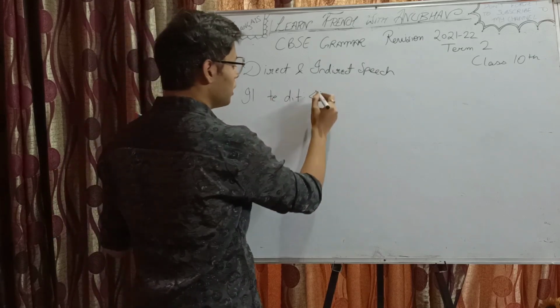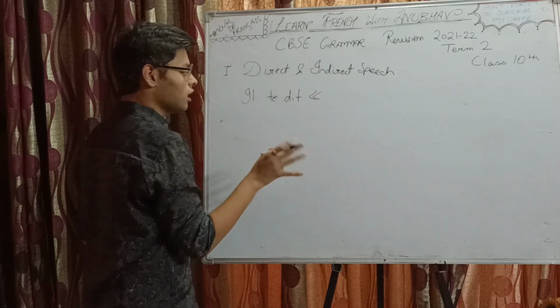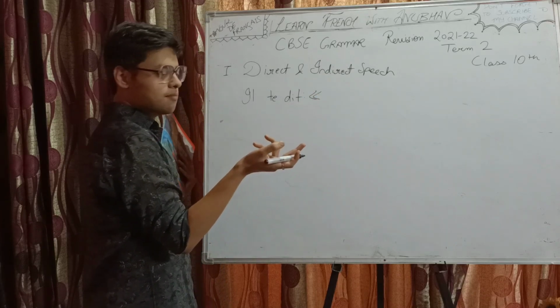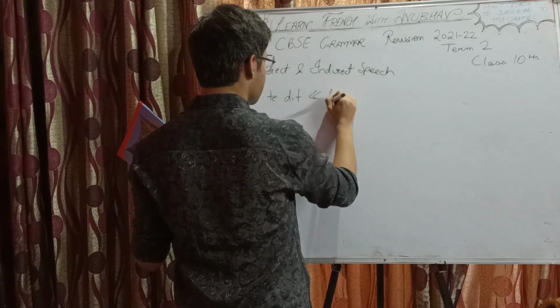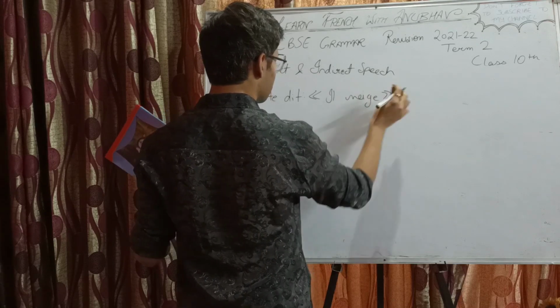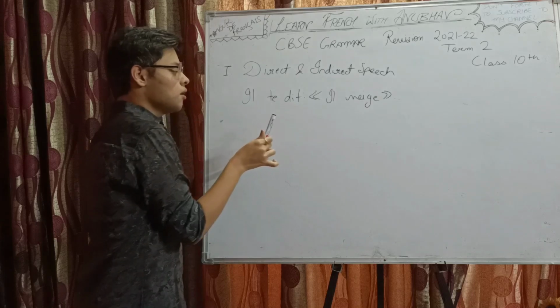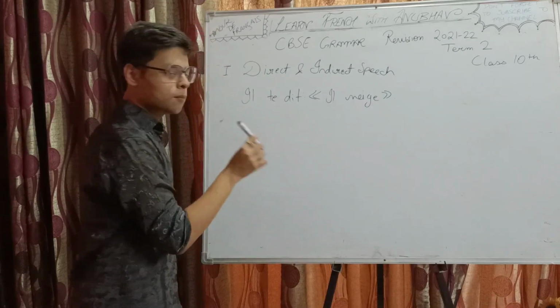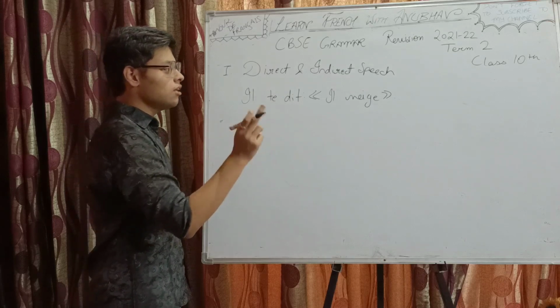I prefer putting a colon and then these double angle brackets, which are like the greater than and less than signs in maths. So: il te dit. Simple. He said to you, it snows. In direct speech, a sentence like this will be like this.